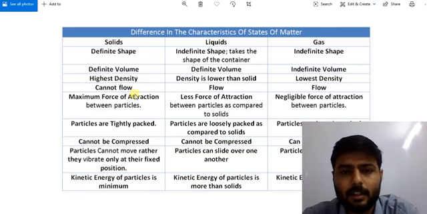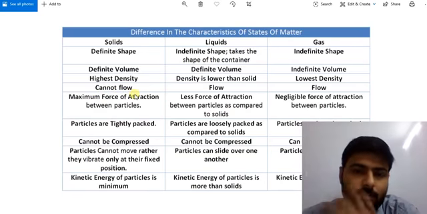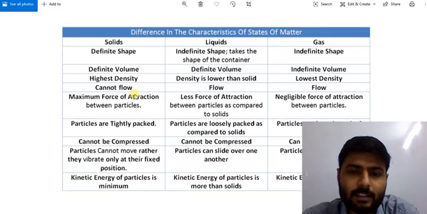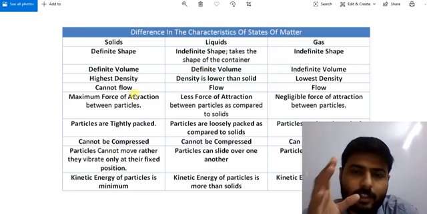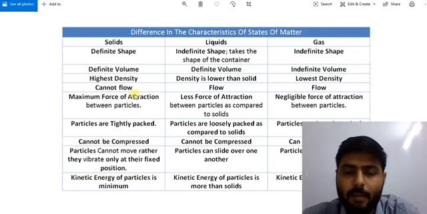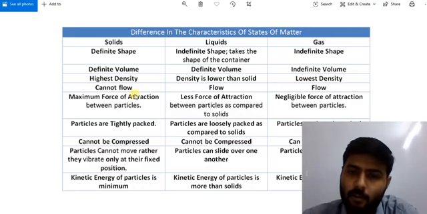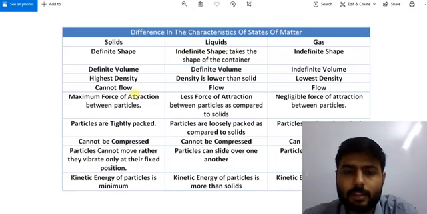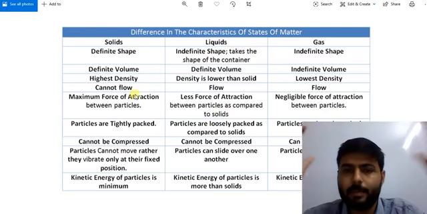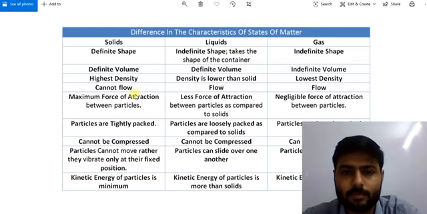But if we take one glass of water and by chance this water comes out, what will happen? It will spread on the floor. It will flow. So we can say that liquids can flow. Similarly, in the previous example of helium, the gas spreads all over the room.